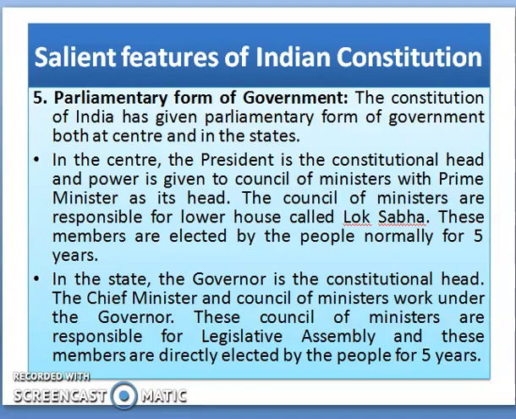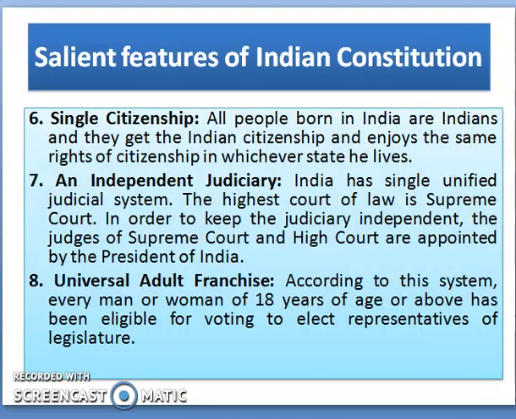These members are elected by the people normally for 5 years. In the state, the governor is the constitutional head, the chief minister and council of ministers work under the governor. These council of ministers are responsible for legislative assembly and these members are directly elected by the people for 5 years.